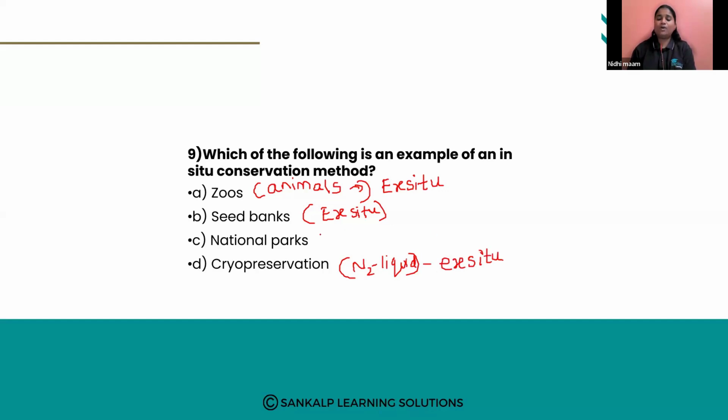So when we talk about national parks, what happens? In national parks, the animals or plants stay in their natural habitat, where they live. So we are conserving them in their natural habitat by designing or by putting certain rules and regulations. So the right answer is here option number C, that is national park.